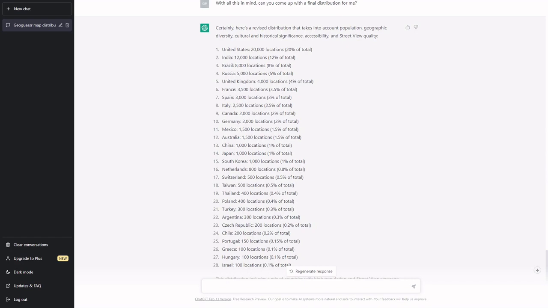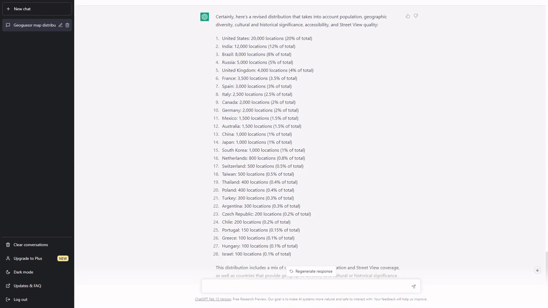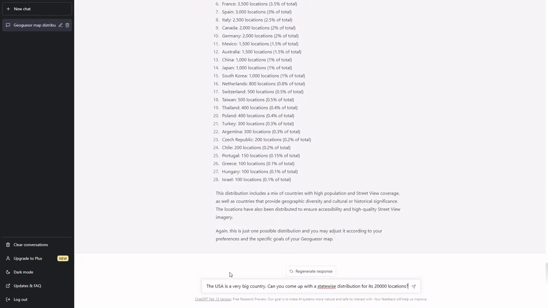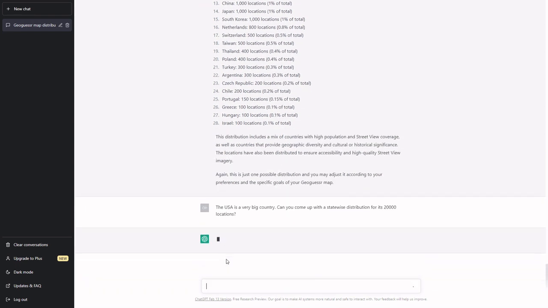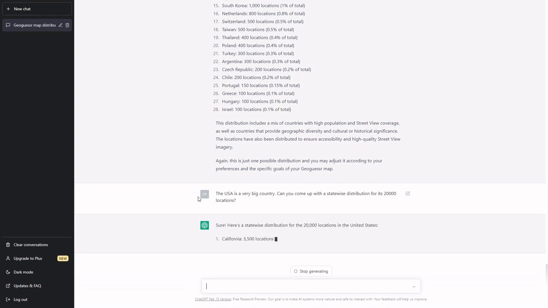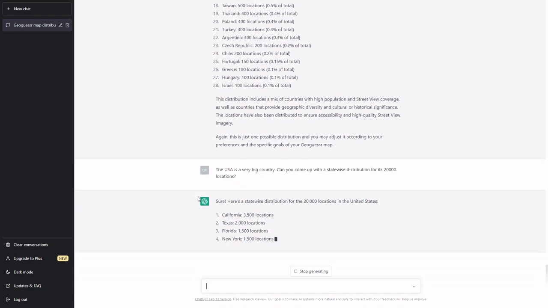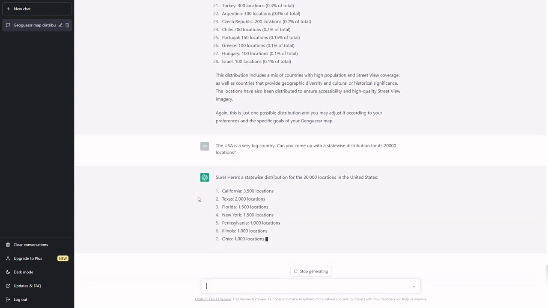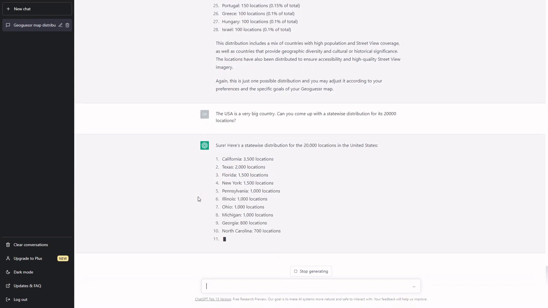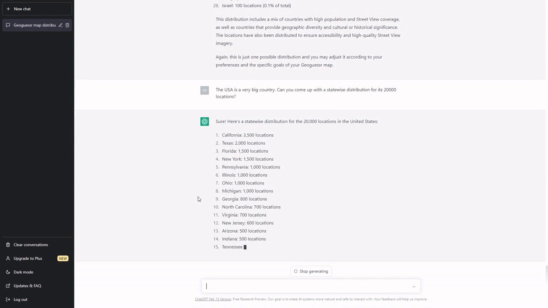Now, the problem is that some of these countries are very big. So I would also like to get some input on what the state-wise distribution should be. First, let's start with the USA. It's 20,000 locations. Let's see what state-wise distribution it wants. Okay, California, Texas, Florida, New York, Pennsylvania. Okay, so it's population. It is a populated world.